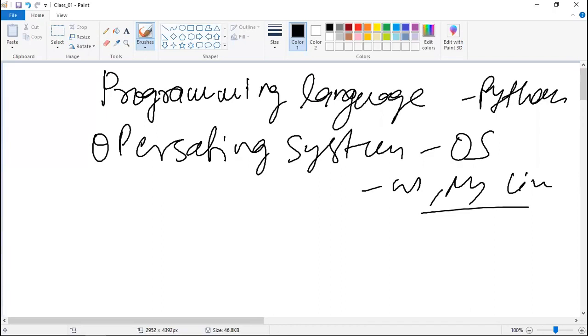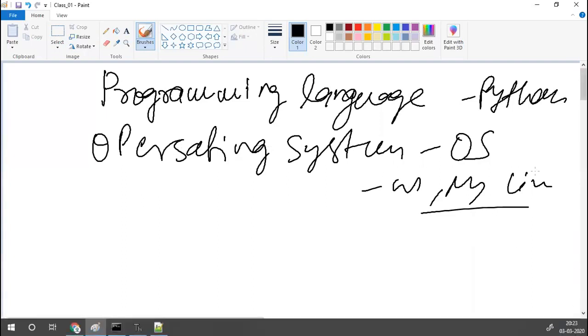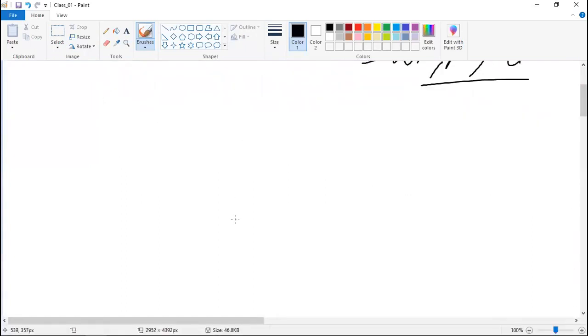Now you might have heard of a few terms like low level language and high level language. What is a low level language and what is a high level language? I think with a low-level language we directly communicate with the resources of the computer or the system. A high-level language will not be directly communicating with the resources.